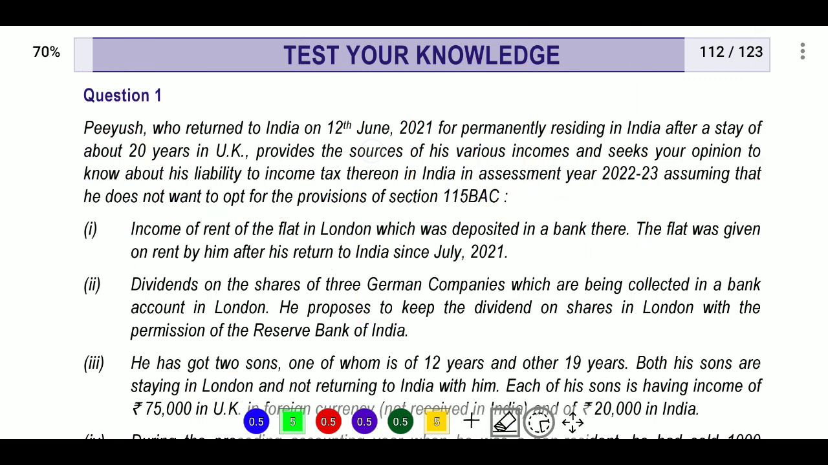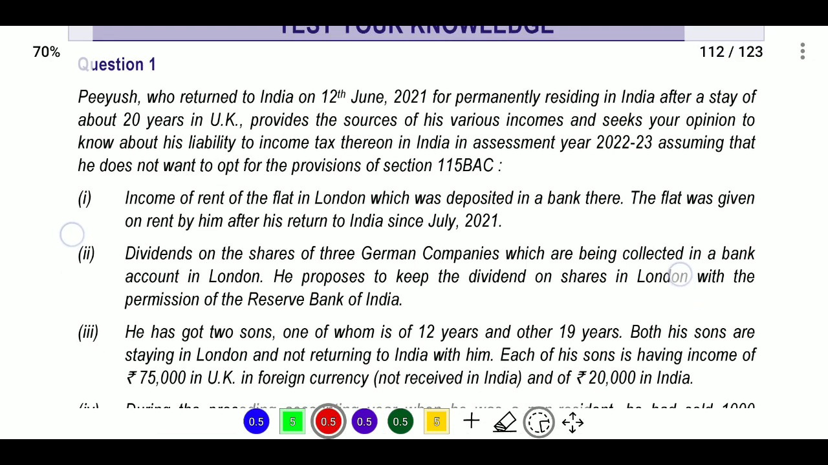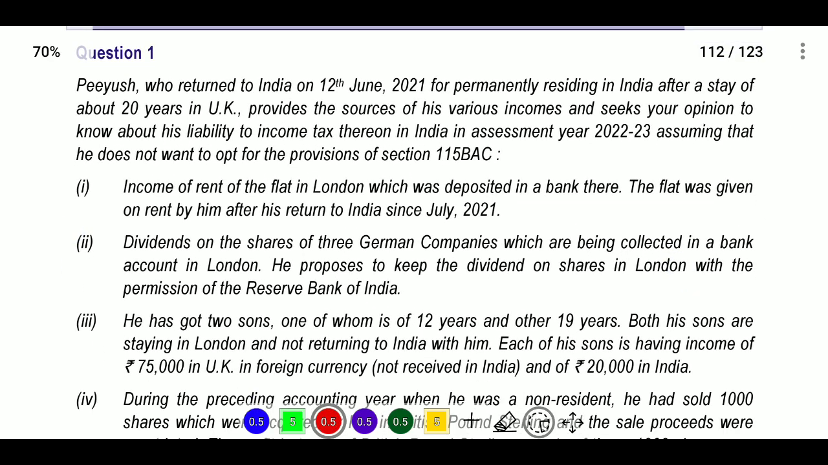First one done. Next, second question: here what is provided is that they require and seek your opinion to know about his liability to income tax in India in assessment year 22-23, assuming that he does not want to opt for the provisions of section 115BAC.